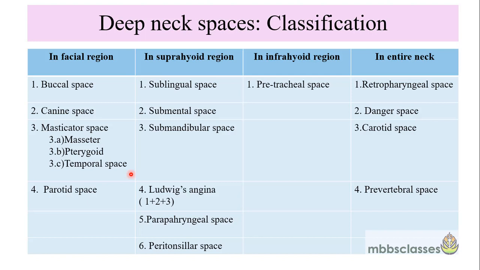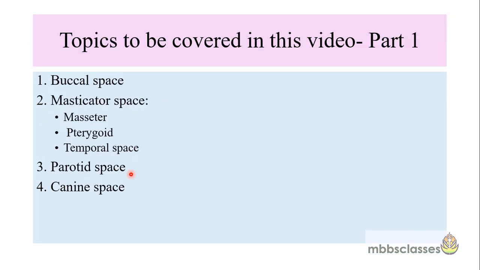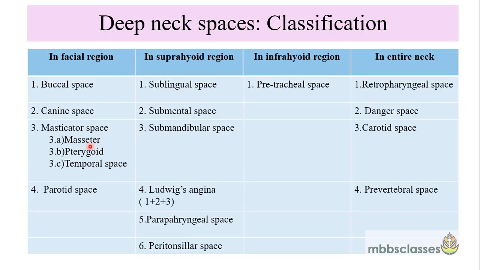As we proceed with our class, we will see that none of these spaces is actually empty. They are covered with the loose connective tissues. And what happens when an infective pathology occurs in a particular space? It destroys that connective tissue, and a potential space is formed in and around that muscle. Most of the spaces in the suprahyoid region and the facial regions are bilateral, except the unpaired spaces, which are the sublingual space and the submental space.